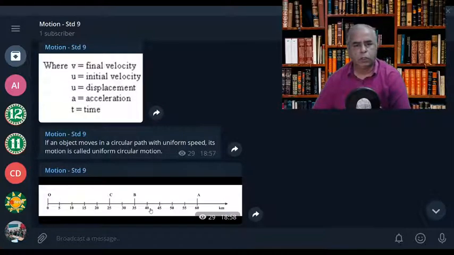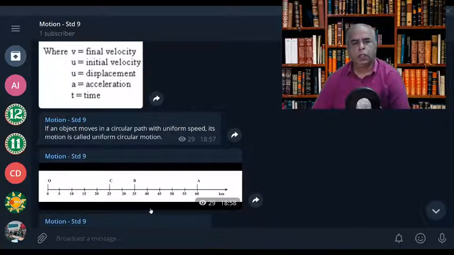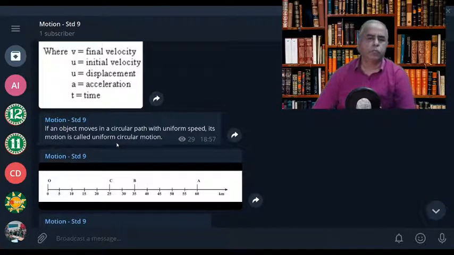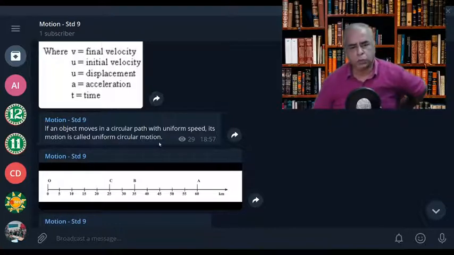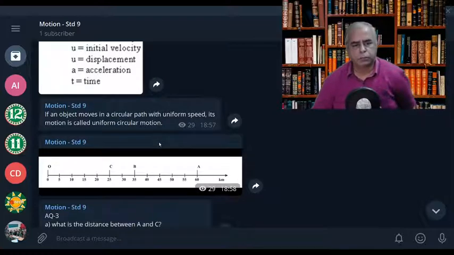Now, look at this sum. If an object moves in a circular path with uniform speed, then it's called uniform circular motion. Do you understand? So far you have been discussing linear motion, but you should also know about circular motion. So what is circular motion? When an object moves in a circular path with uniform speed, then it's called uniform circular motion. Do you understand?